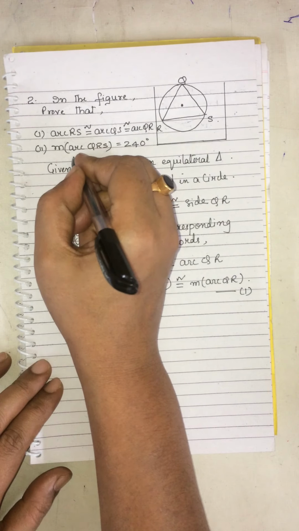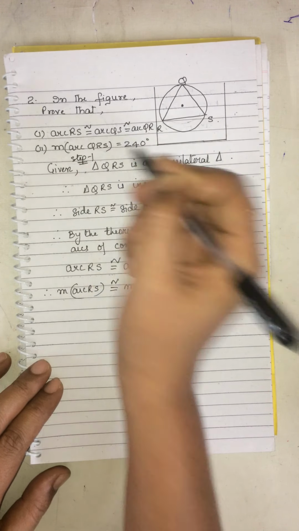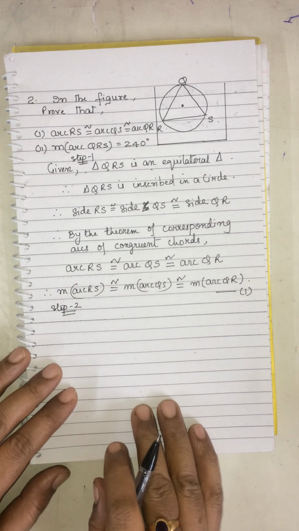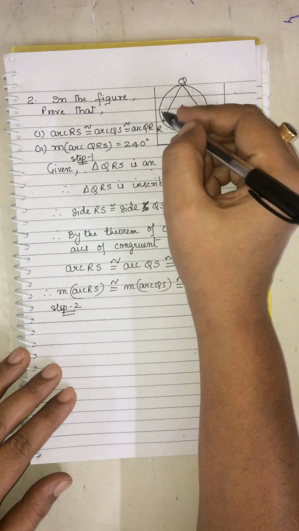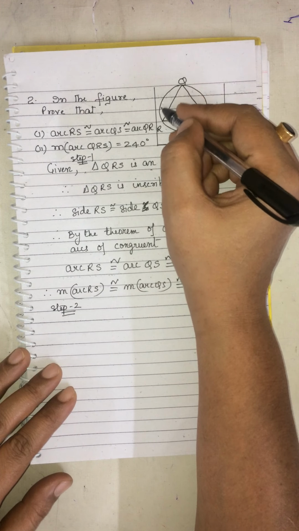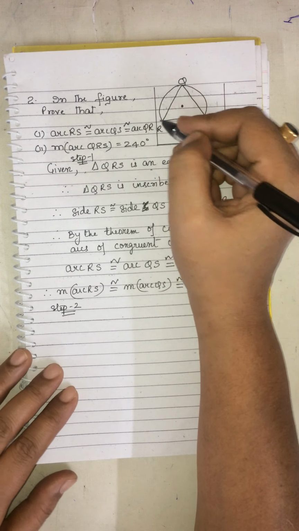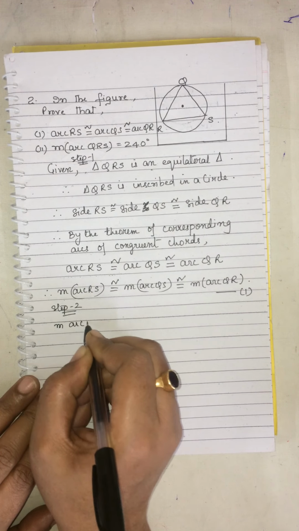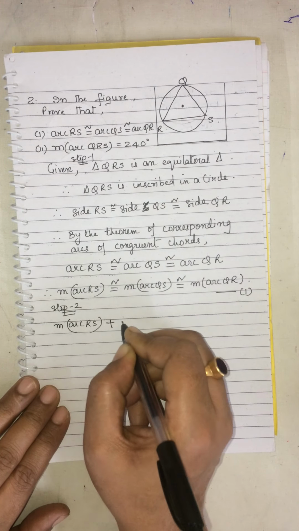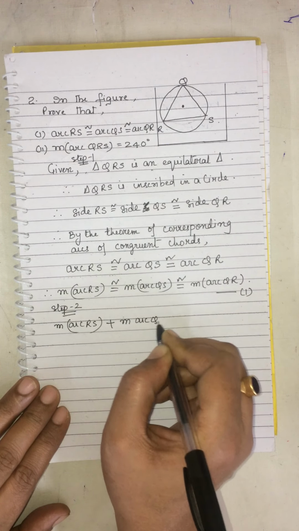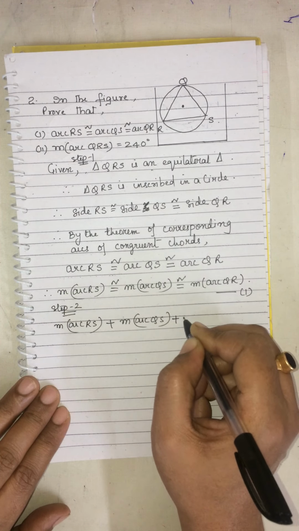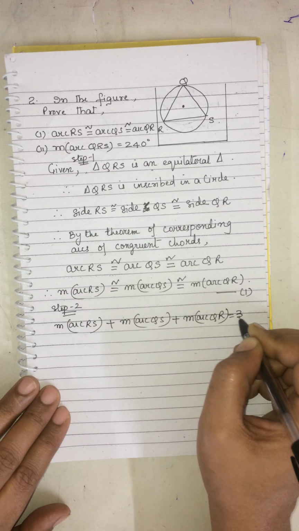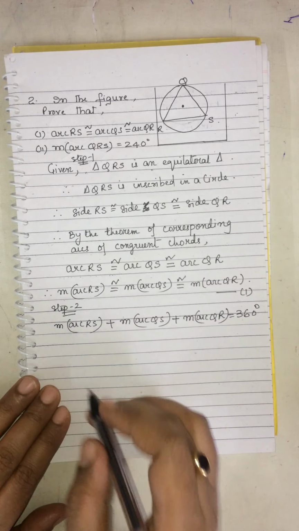Now this is step 1. Let us see for step 2 what it is. In this circle, if all the three arcs are added to each other, it gives us 360 degrees. That is, measure of arc RS plus measure of arc QS plus measure of arc QR, we will get 360 degrees.